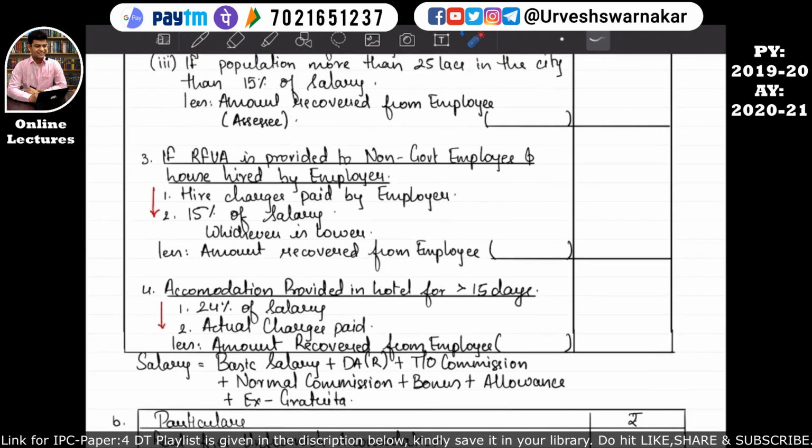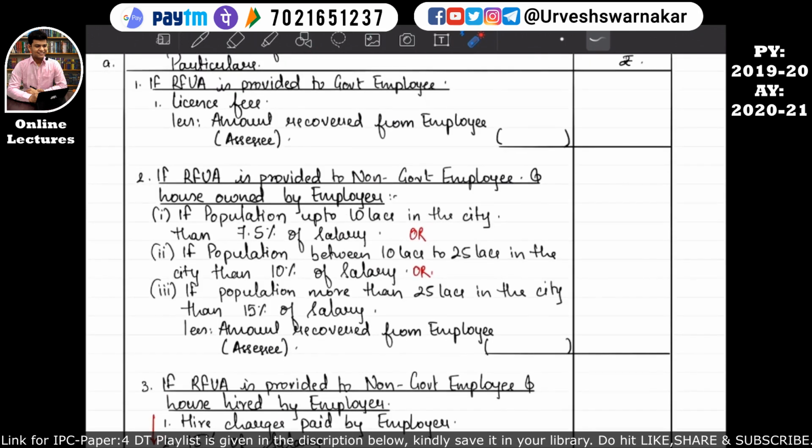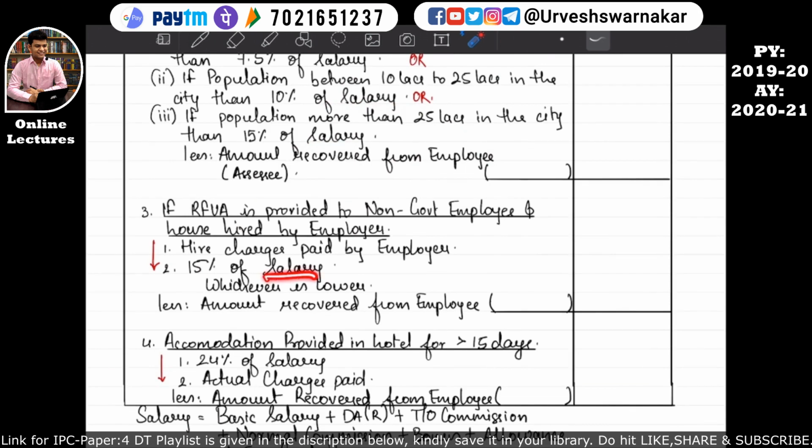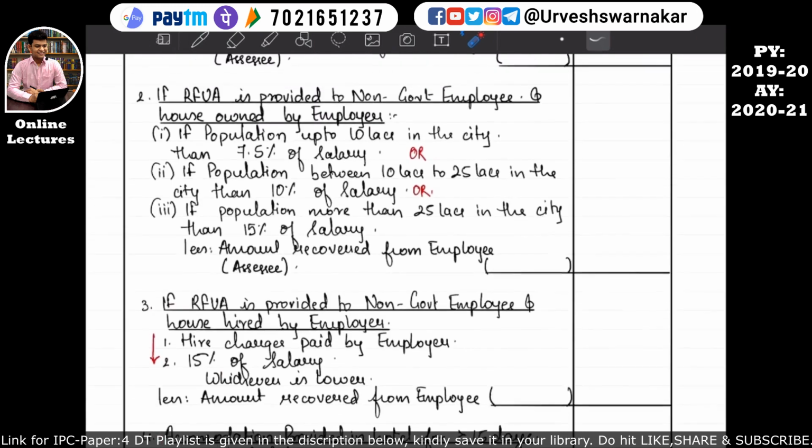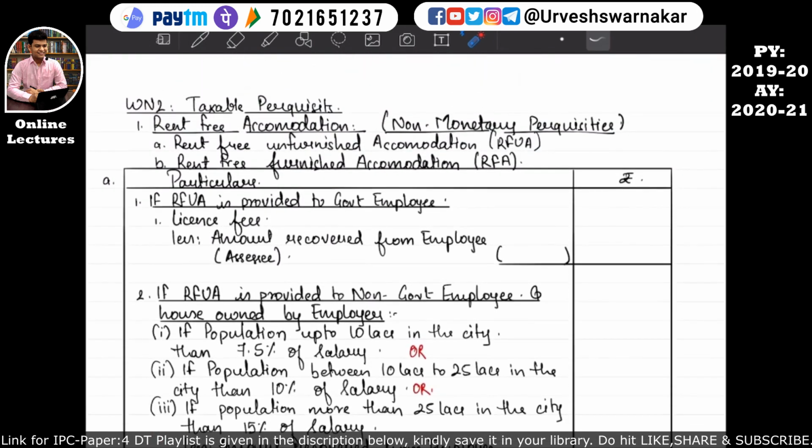So we have studied in this format that 7.5% of the salary will become the value of non-monetary perquisites. At many places we have studied salary. Here also we have studied salary, and in the last point also we have studied salary. So as per income tax, what does salary mean, in order to calculate the value of non-monetary perquisites of rent-free accommodation?